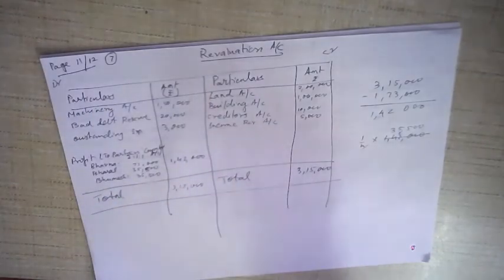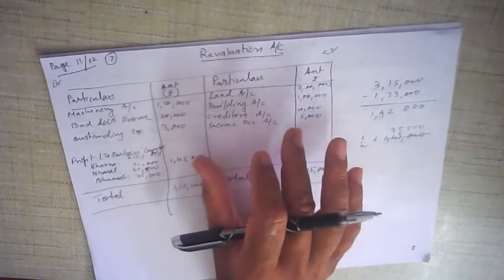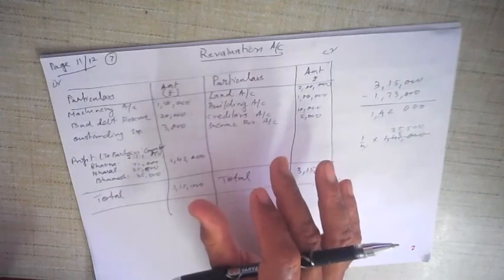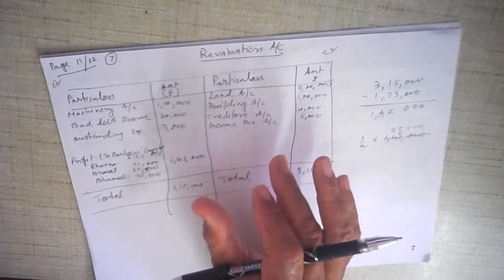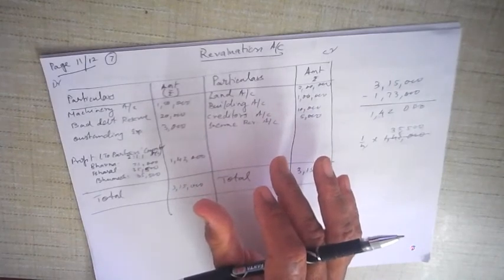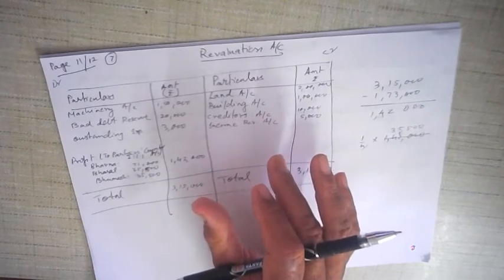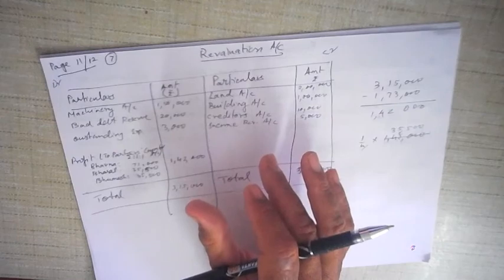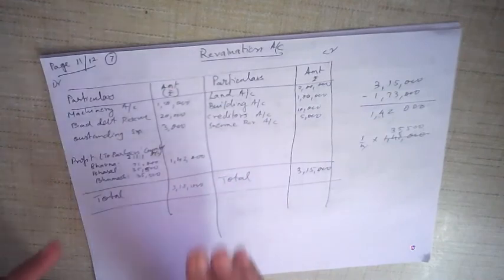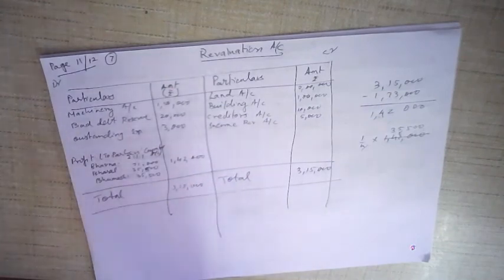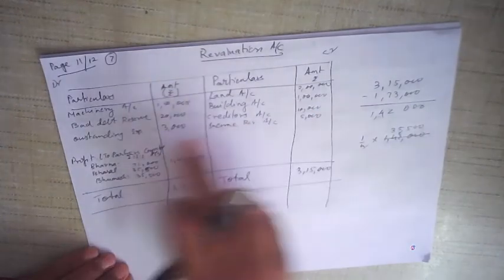And finally, how do we know what to write? We have to look at the adjustments. Compare the adjustments with the balance sheet. That is why when the question is given, you will be given a balance sheet, okay, and you will be given adjustments. Looking at the adjustments and the balance sheet, you prepare your revaluation account. And generally, you see only the amount which has changed, not the original amount. That amount has to be written.